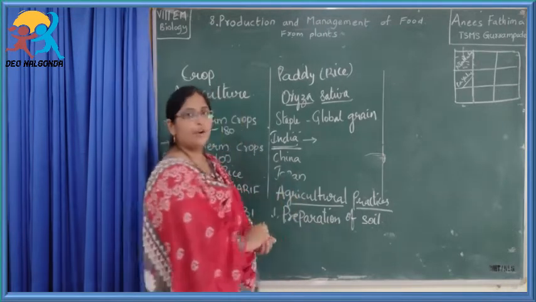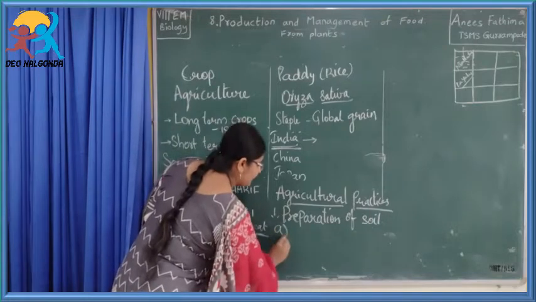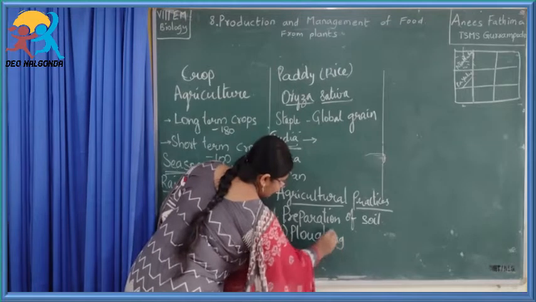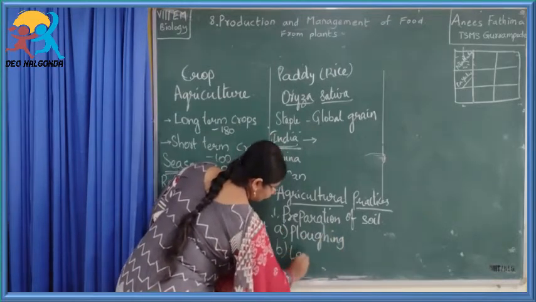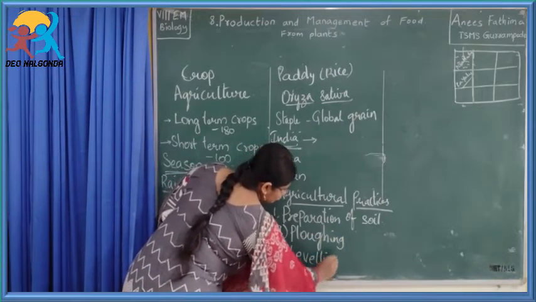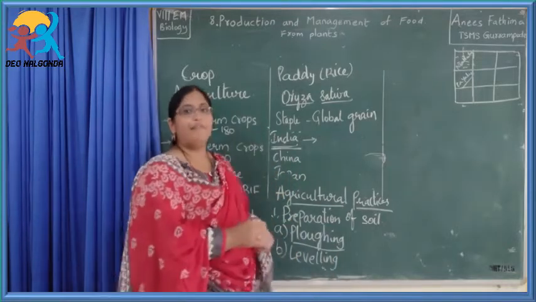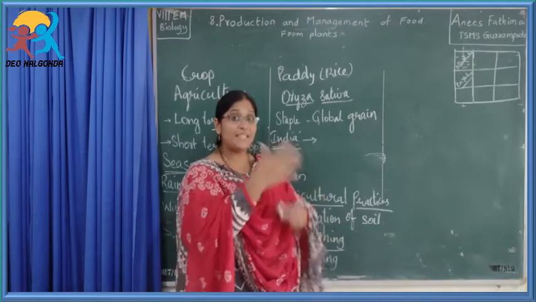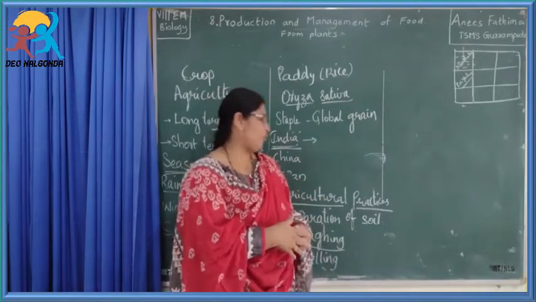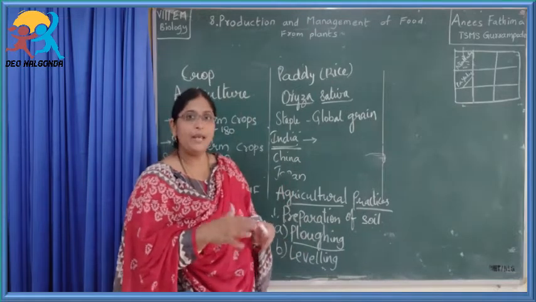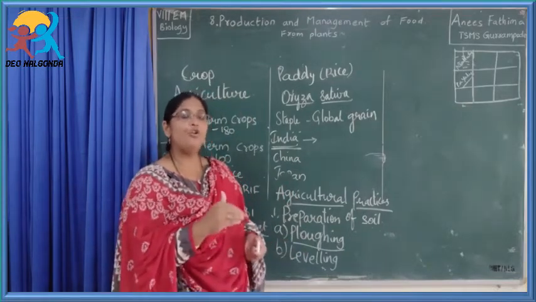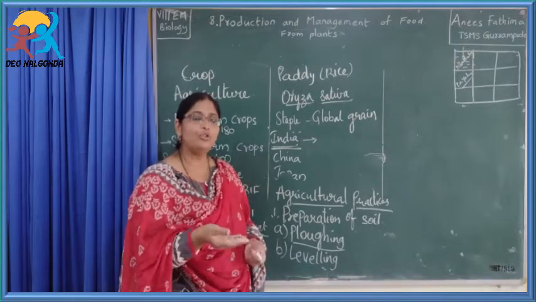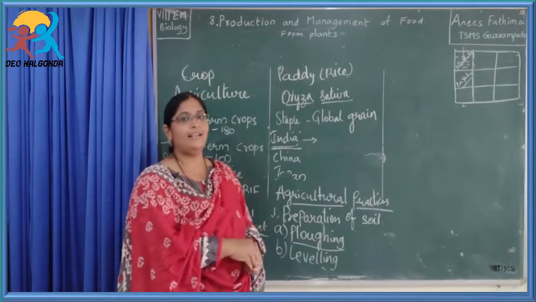In preparation of soil, the first step is ploughing, and the second one is leveling. What is meant by ploughing? Ploughing means making the soil or turning the soil upside down. The land which is present has to be ploughed. Why does it have to be ploughed? So that the soil becomes loose. Why does the soil have to become loose? So that the roots can go easily and deeply inside.